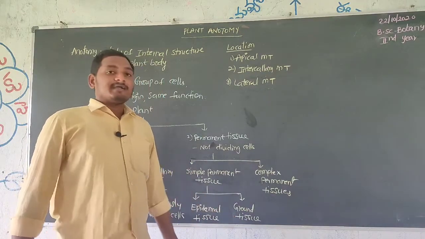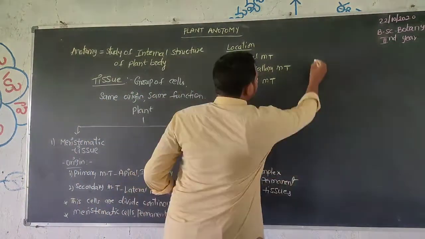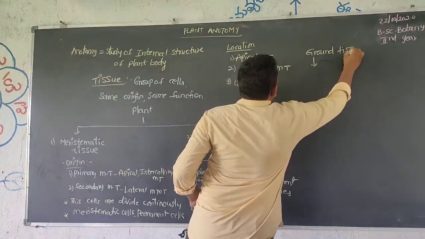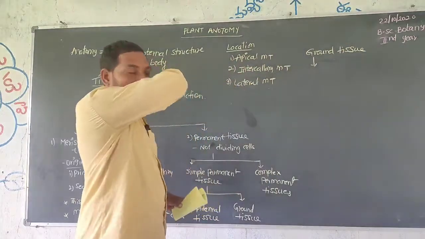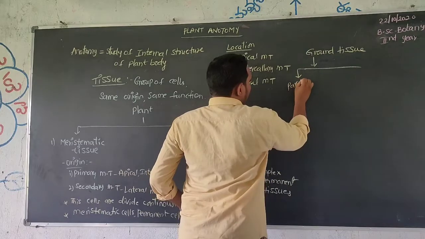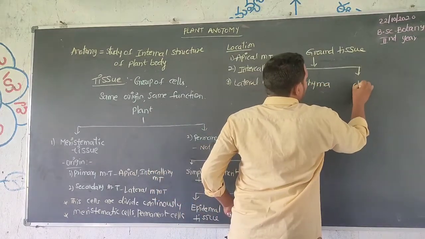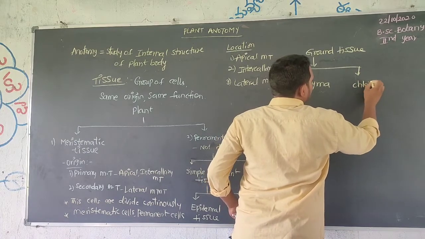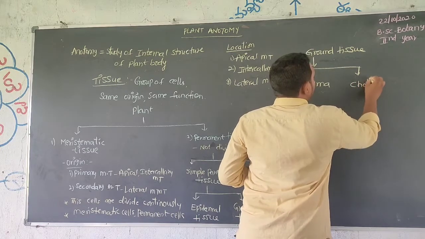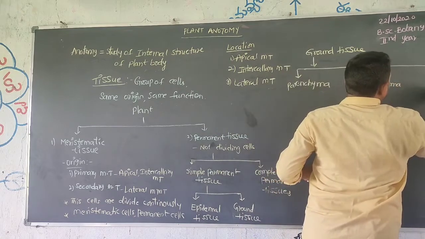Ground tissue is again of three types: parenchyma, collenchyma, and sclerenchyma.